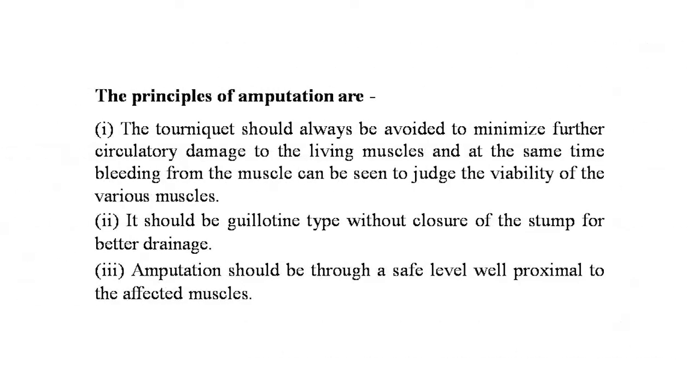Now the principles of amputation are: the tourniquet should always be avoided, to minimize further circulatory damage to the living muscles, and at the same time bleeding from the muscles can be seen to judge the viability of the various muscles. Second principle: it should be guillotine type without closure of the stump for better drainage. Third principle: the amputation should be through a safe level well proximal to the affected muscles. That means in case of affection of the calf muscles, mid-thigh amputation should be performed.